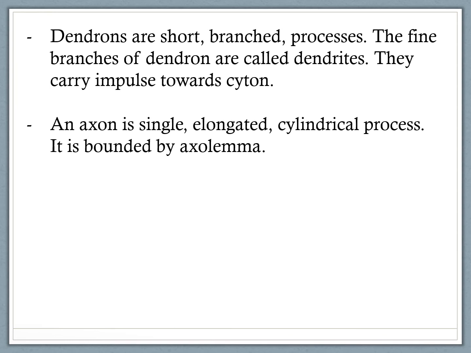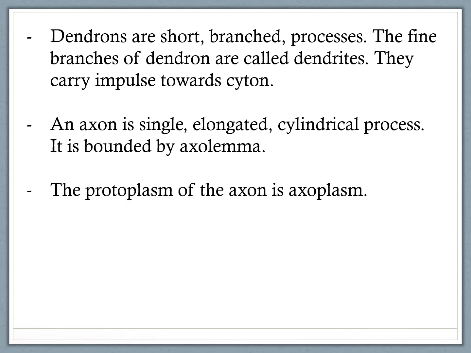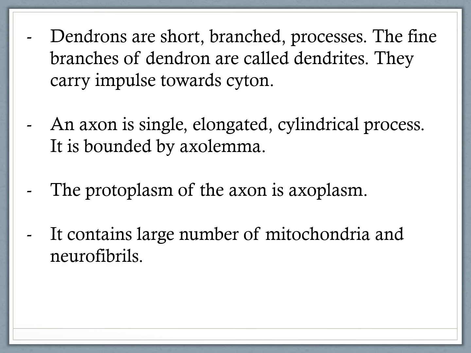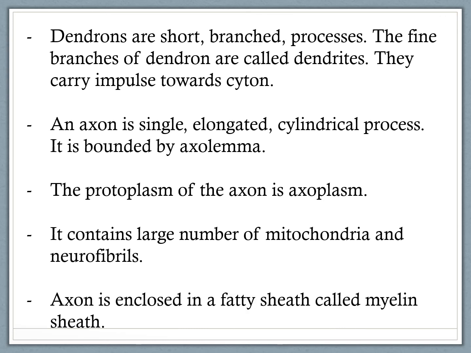An axon is a single elongated cylindrical process. It is bounded by axolemma. Axolemma means plasma membrane of axon. So plasma membrane of axon is known as axolemma. The protoplasm of the axon is axoplasm. It contains large number of mitochondria and neurofibrils. Axon is enclosed in a fatty sheath called myelin sheath.